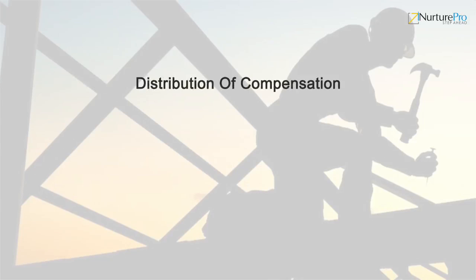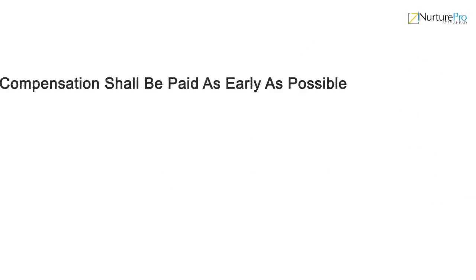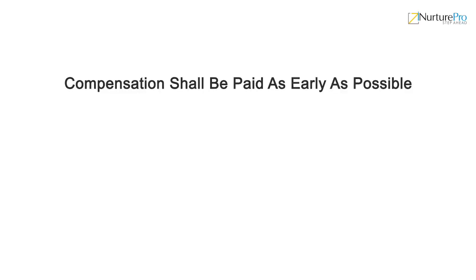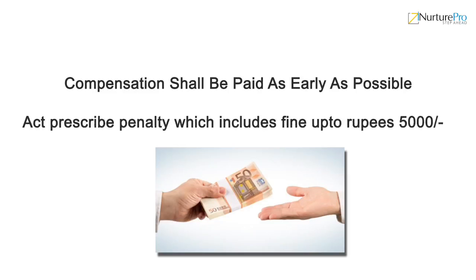This Act also lays down the rules regarding the distribution of compensation. If any question arises in any proceedings under this Act, no civil court shall have jurisdiction to settle, decide, or deal with any question which is dealt with by a commissioner. Under this Act, the compensation shall be paid as early as possible. In contravention of any of the provisions of the Act or rules or an order in writing made thereunder, the Act prescribes a penalty which includes a fine up to Rs 5,000.